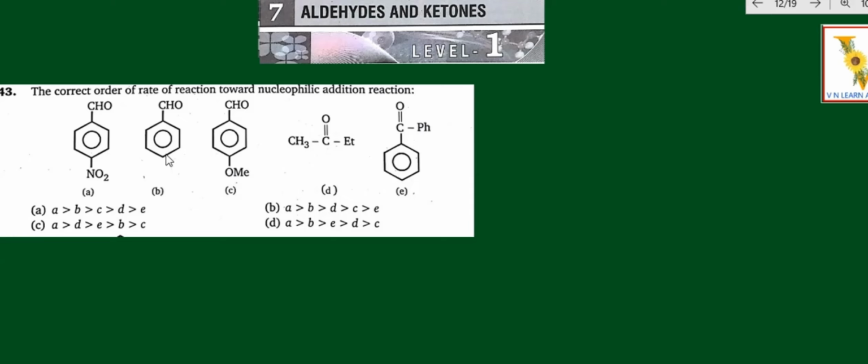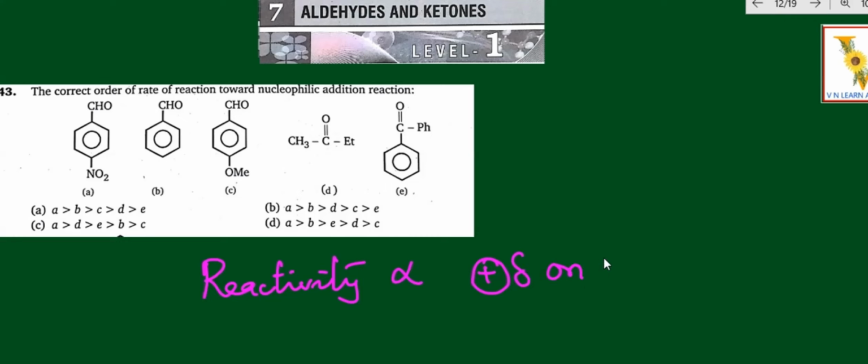Now, let us check according to the order. Before checking, let me give you two simple points to remember. When we are talking about the order of the rate of reaction, we have to check the reactivity. Reactivity is directly proportional to the positive charge on the carbonyl carbon.